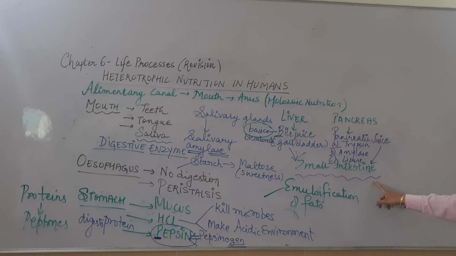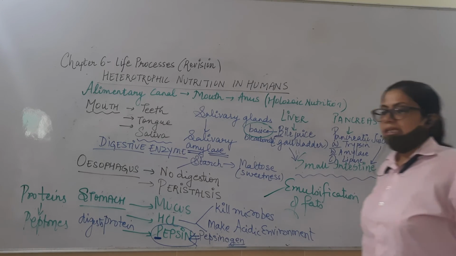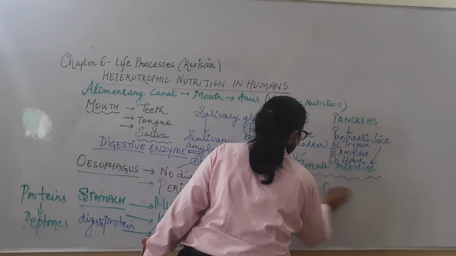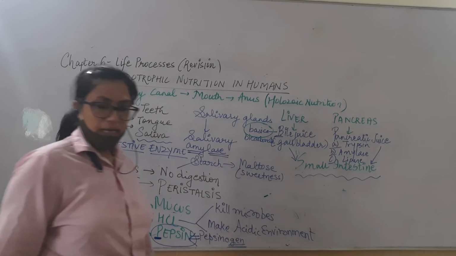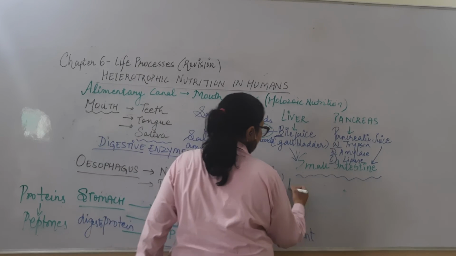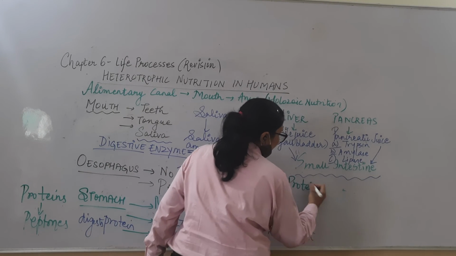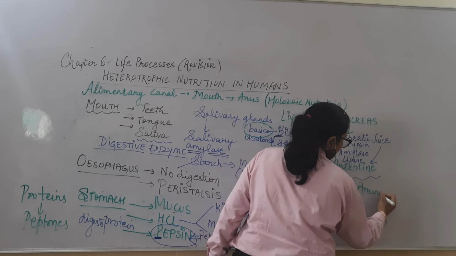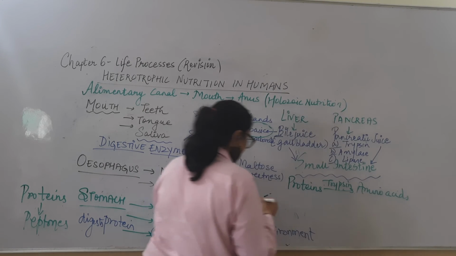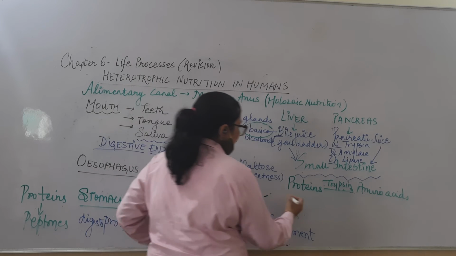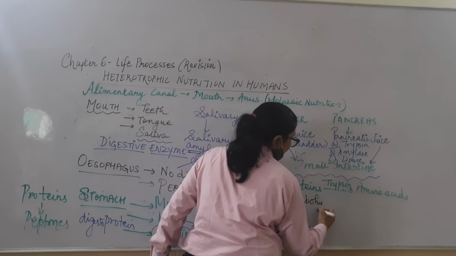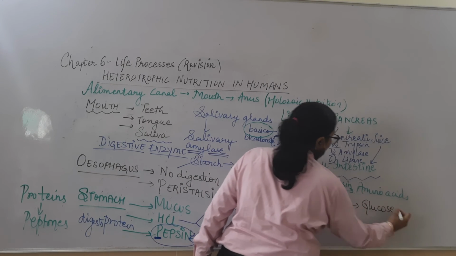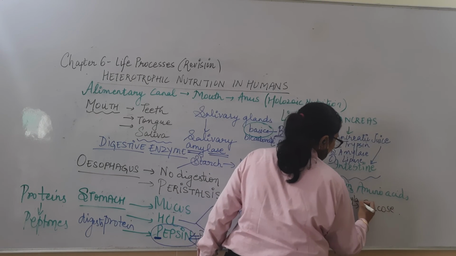Now once the small intestine receives it, what are these enzymes, trypsin, amylase and lipase, doing? Let us see. Trypsin is digesting proteins. So proteins are being digested by trypsin into amino acids. That is complete digestion. Then amylase is digesting the carbohydrates into glucose. Glucose is the simplest sugar, so complete digestion.